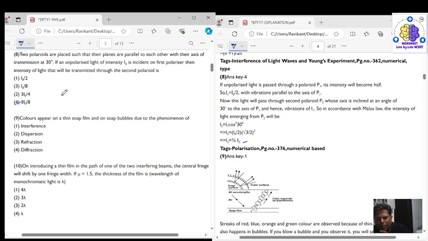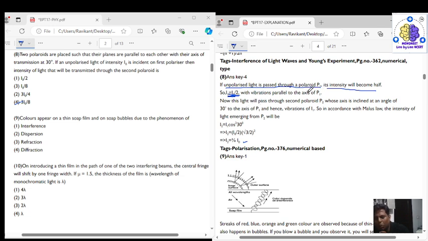The point you are supposed to remember here is important: whenever unpolarized light is passed through a polaroid, its intensity will become half.